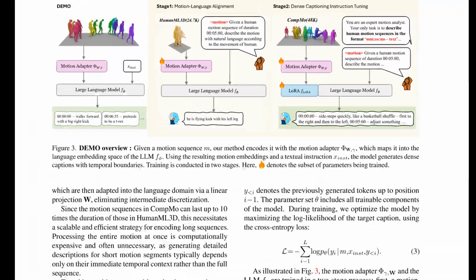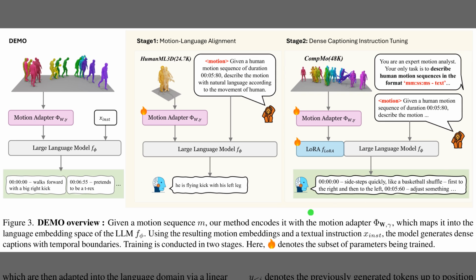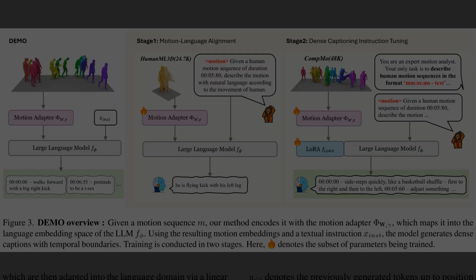Figure 3 explains how the system converts long 3D motion into time-stamped captions using a motion adapter and a large language model. The motion adapter means a small encoder plus a linear projection that maps motion frames into the language space, so the language model can read them. The center panel shows Stage 1, Motion Language Alignment on HumanML3D. The right panel shows Stage 2, Dense Caption Instruction Tuning on CompMo with LoRA, which adds lightweight trainable weights.